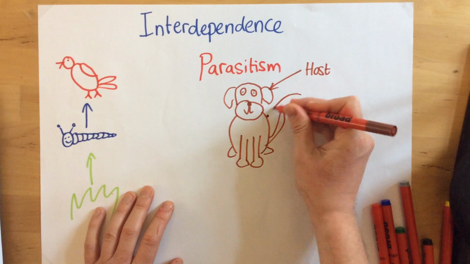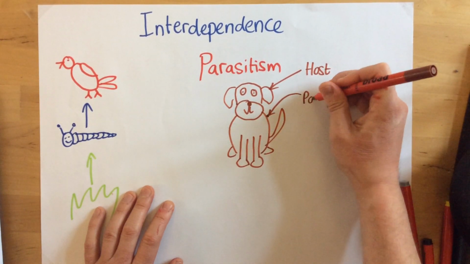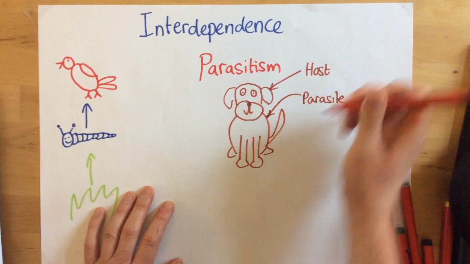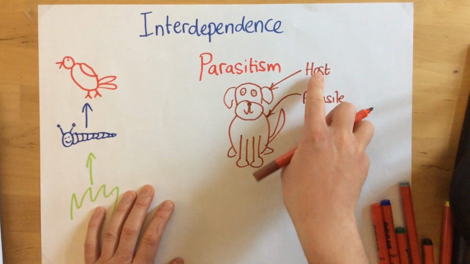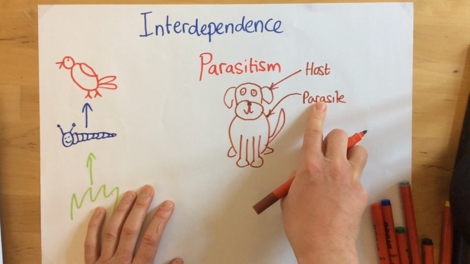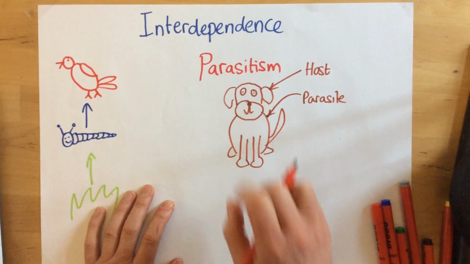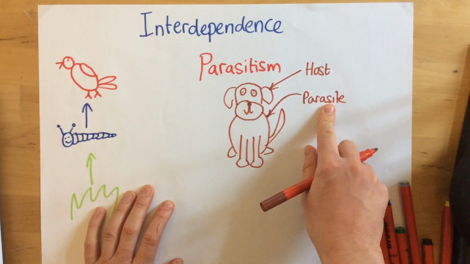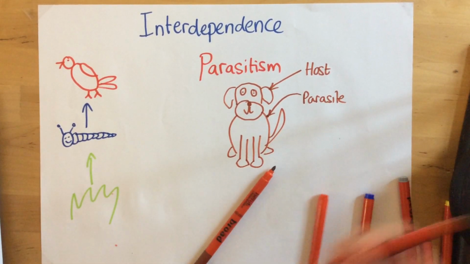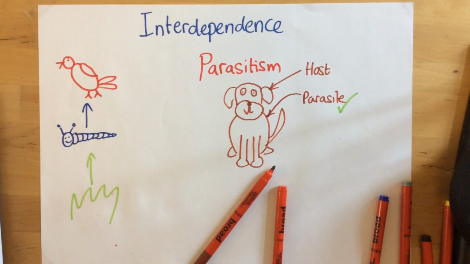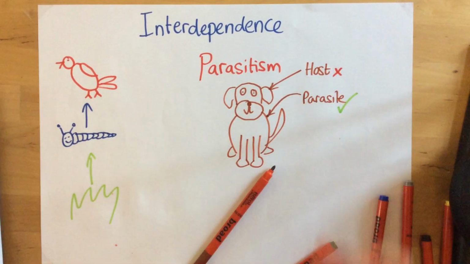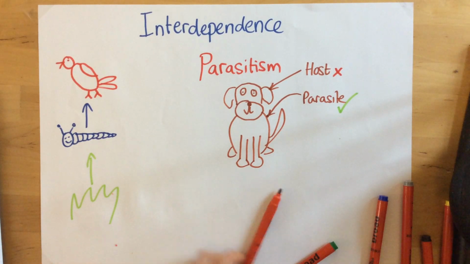Now, in this context, the flea is the parasite. Now, in a parasitic relationship between two organisms, it's only beneficial for one of the organisms. It's only beneficial for the parasite. So parasitic relationships are only good for one of the two organisms involved.